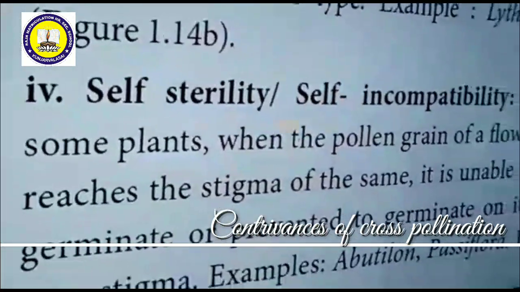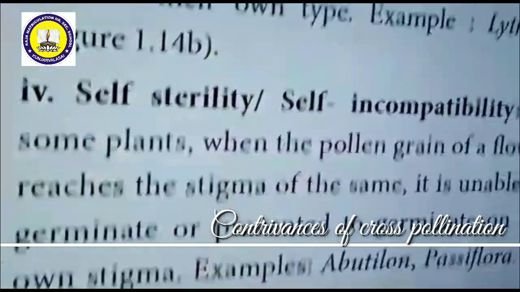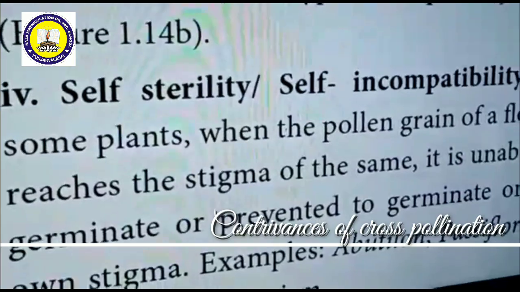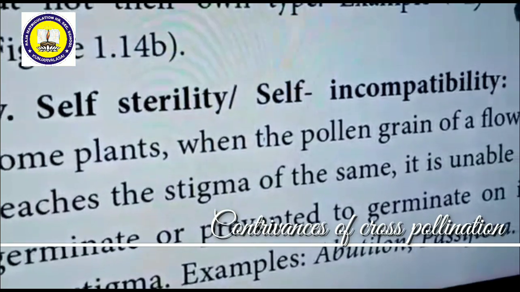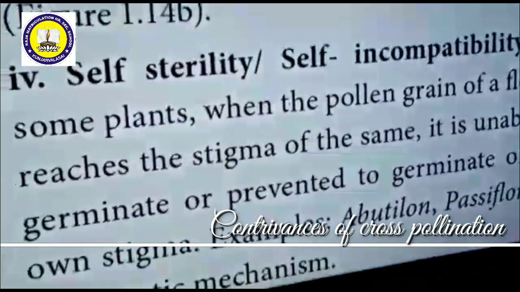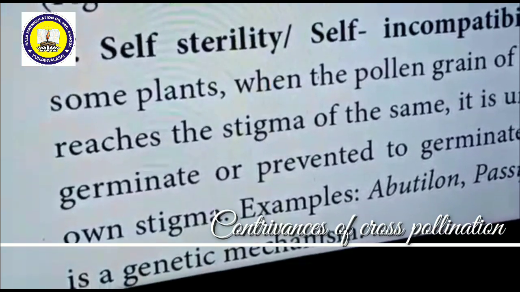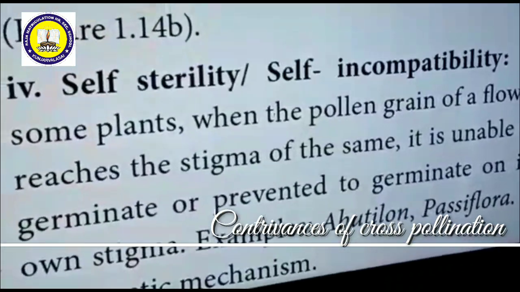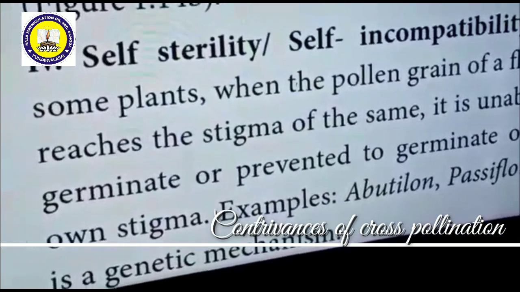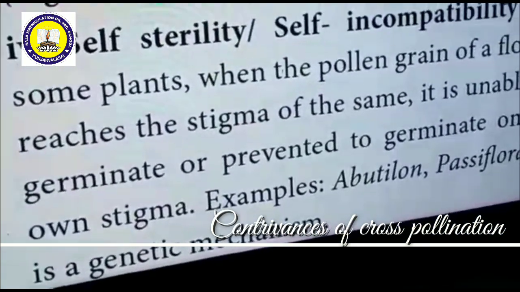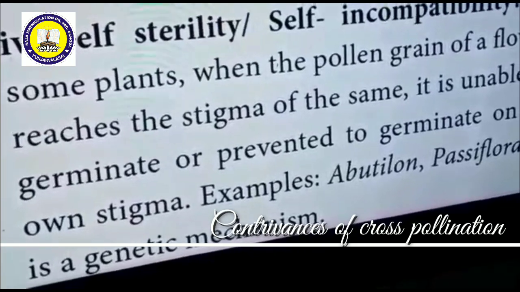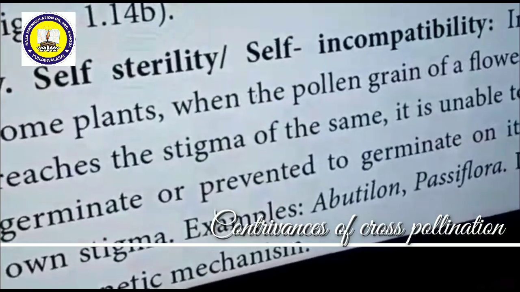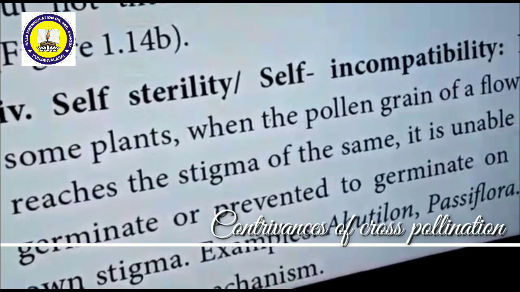What do you mean by self-sterility or self-incompatibility? That means the transfer of pollen grains from the anther of the flower to the stigma is highly avoided or prohibited. That means transferring of pollen grain from the anther to the stigma of the same flower is not done because of self-sterility or self-incompatibility, which will not allow fertilization.